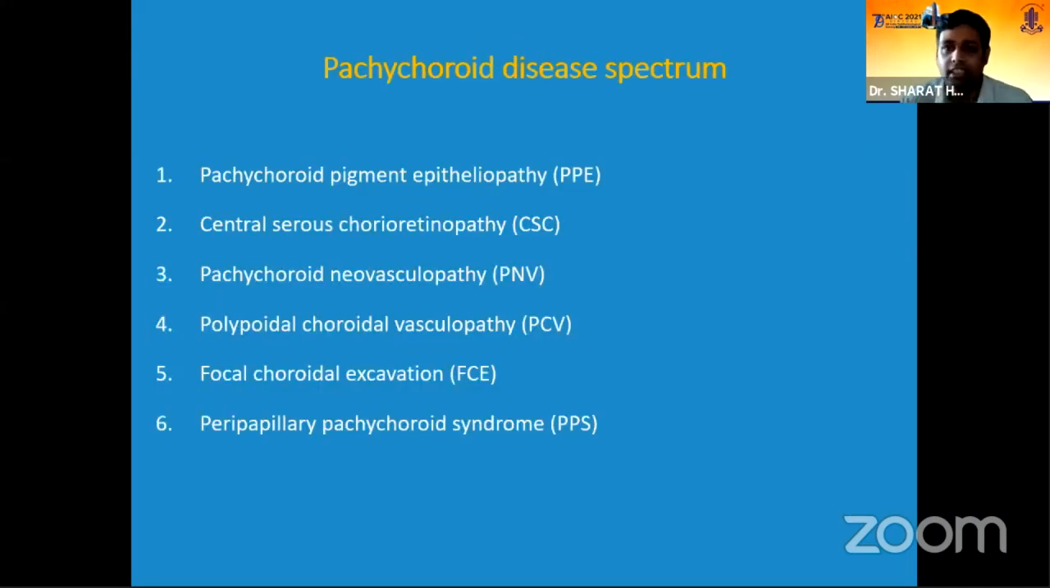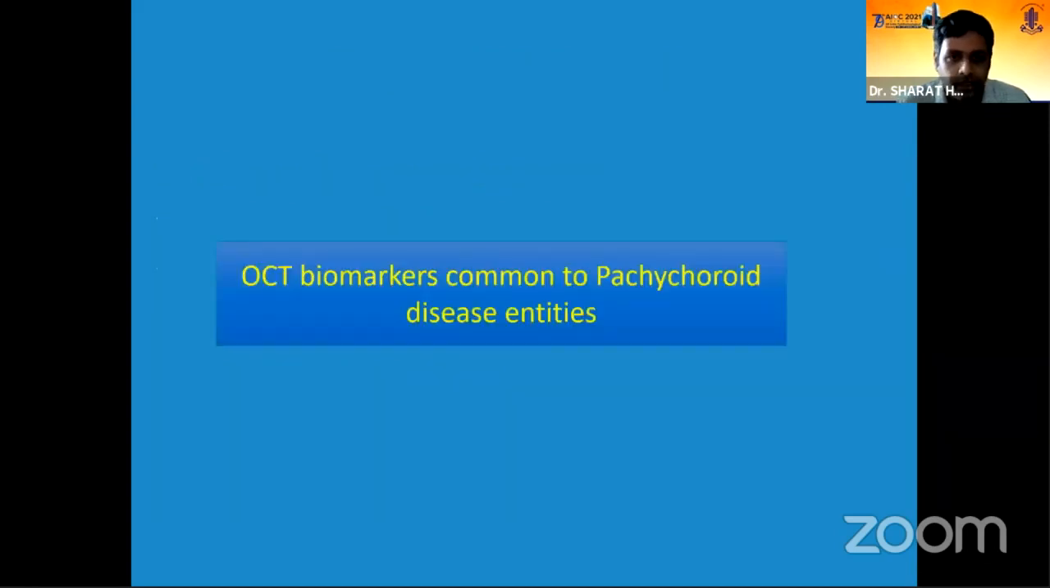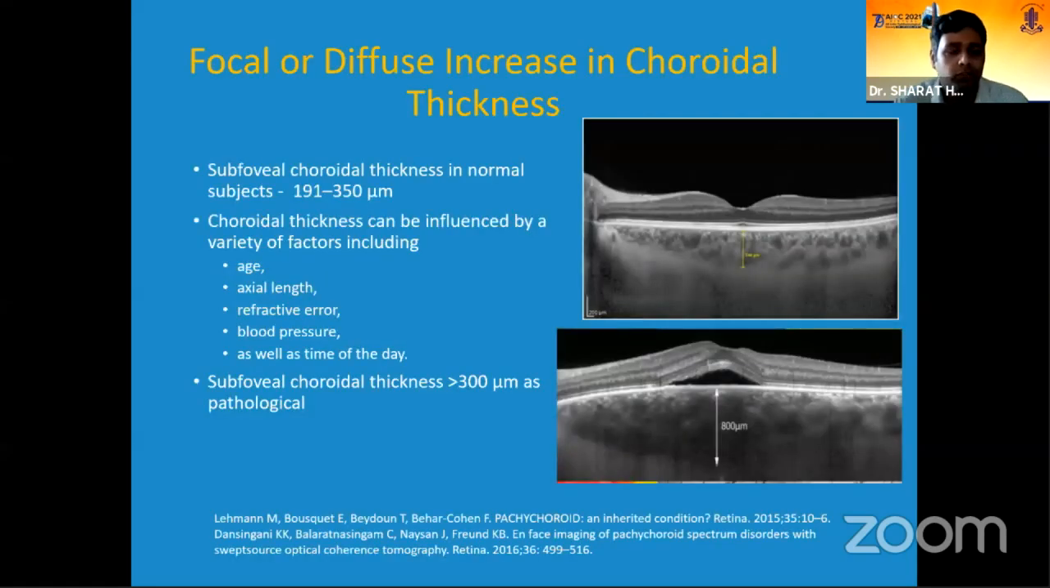So pachychoroid nowadays is itself a spectrum of diseases which includes pachychoroid pigment epitheliopathy, central serous chorioretinopathy, pachychoroid neovasculopathy, polypoidal choroidal vasculopathy, focal choroidal excavation, and peripapillary pachychoroid syndrome, in which polypoidal choroidal vasculopathy and CSC have already been described. So I will just take you through the OCT biomarkers which are common to all these pachychoroid disease spectrums. The foremost important one in these cases is the focal or diffuse increase in the choroidal thickness.